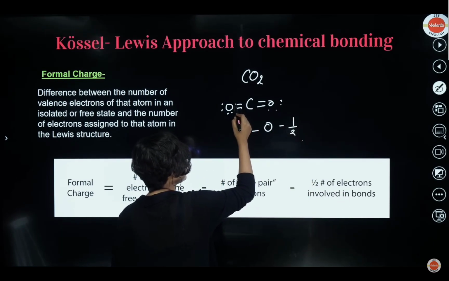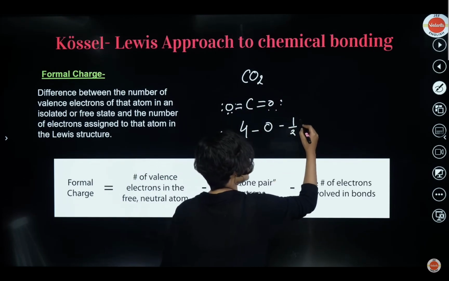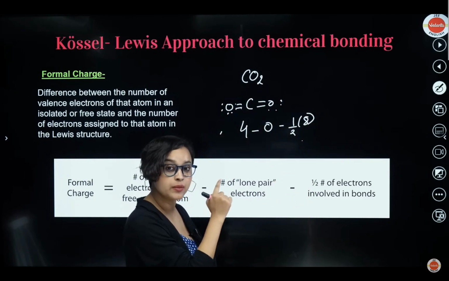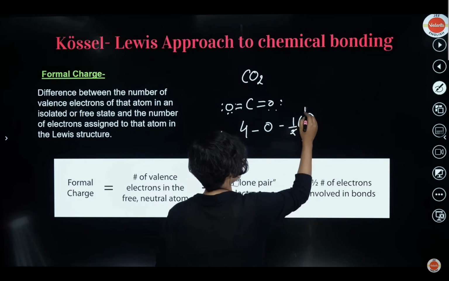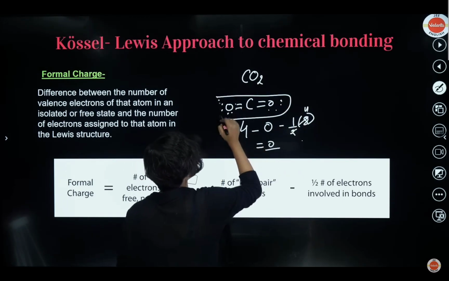See, 1, 2, 3, 4. 2 from oxygen, 2 from carbon. So 4 this side, 2 from carbon, 2 from oxygen, 4 this side. That means 8 electrons are participating in this bond formation. So that means 2 into 4 is 8. So 4 minus 4 is equal to 0. Formal charge is 0. Hence, this Lewis structure makes sense to us.